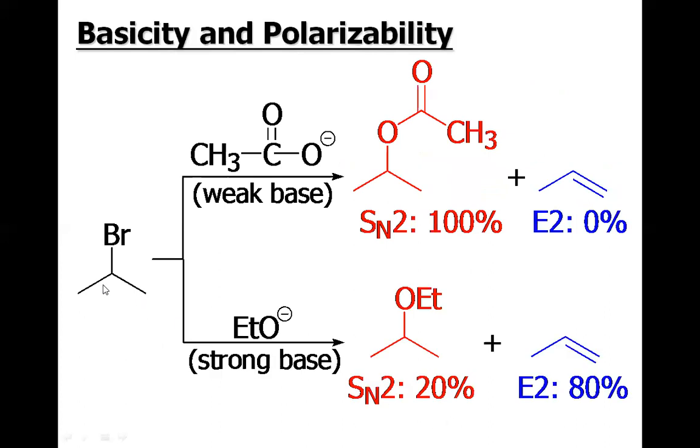When this secondary alkyl halide is treated with the ethoxide, as mentioned, the E2 reaction is favored. However, when the base strength is weak, it will prefer to serve as a nucleophile. This acetate ion will attack this alpha carbon, and the bromine will knock off, and we will have this 100% SN2 reaction. So this will not serve as a base, but as a nucleophile.